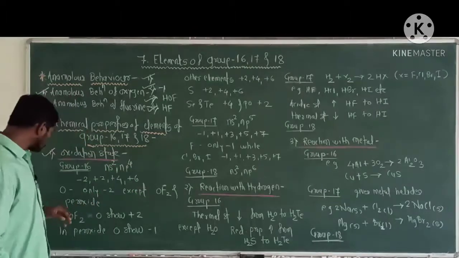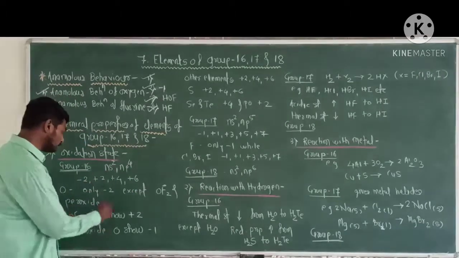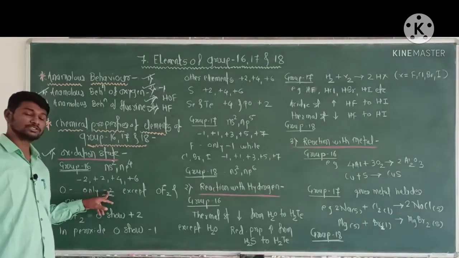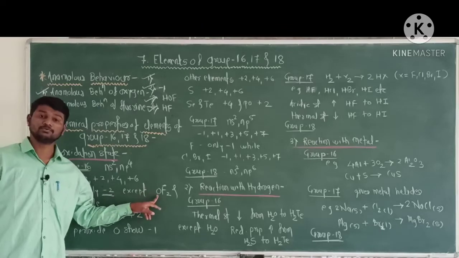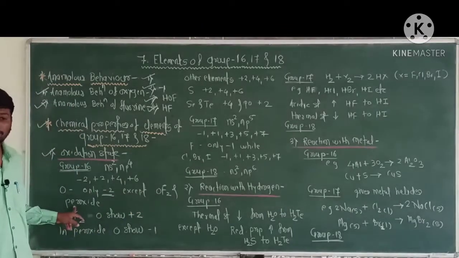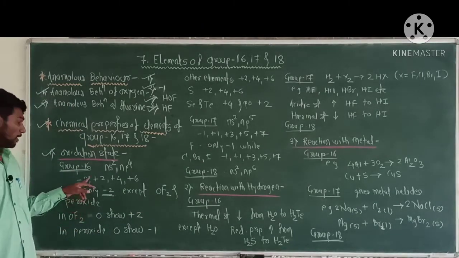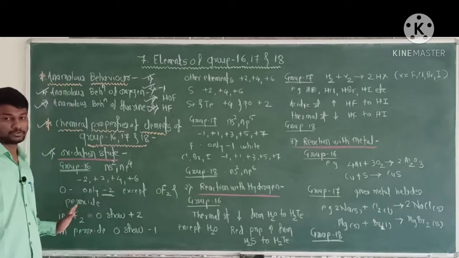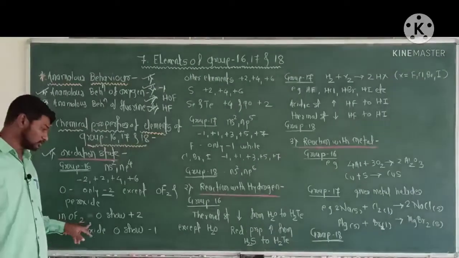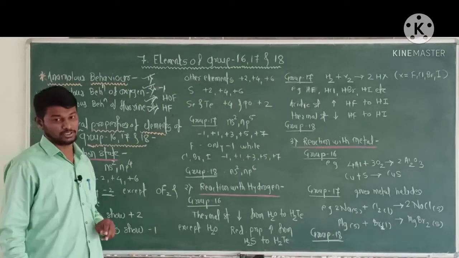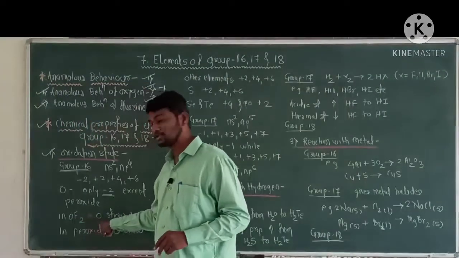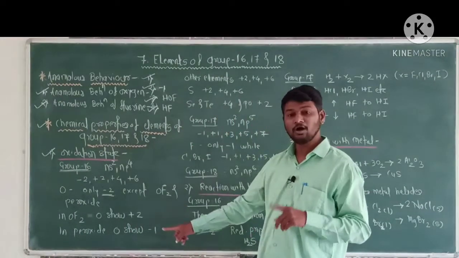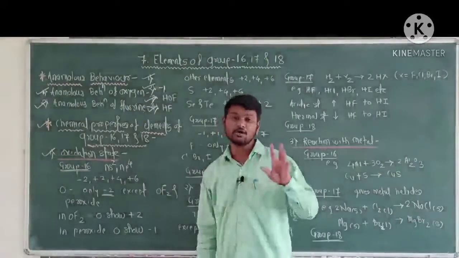Now, oxygen shows only -2 oxidation state except in OF2 and peroxide. In OF2 oxygen shows +2 oxidation state, and in peroxide oxygen shows -1 oxidation state.